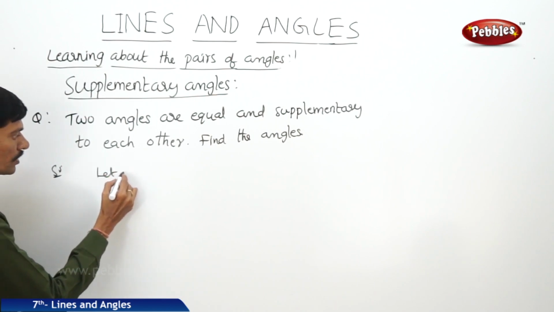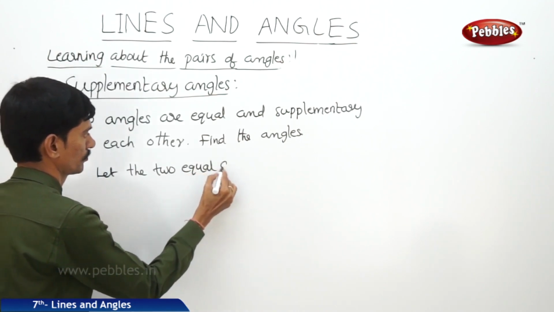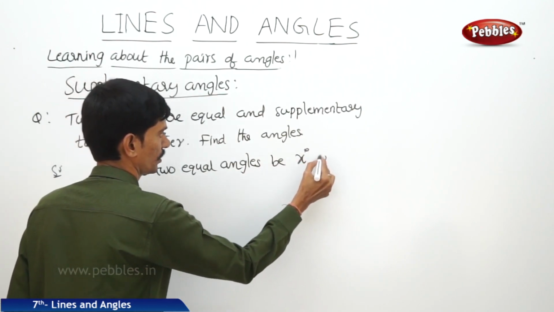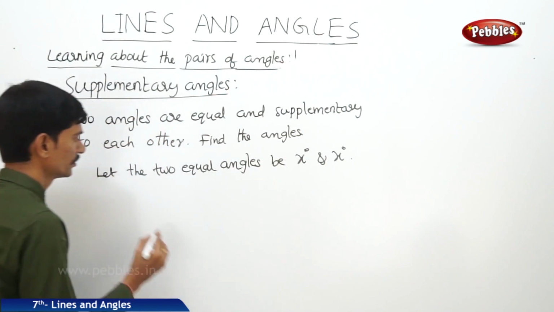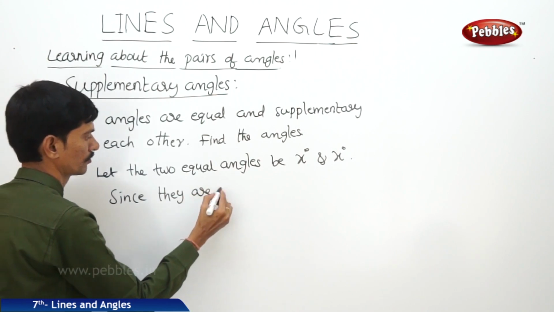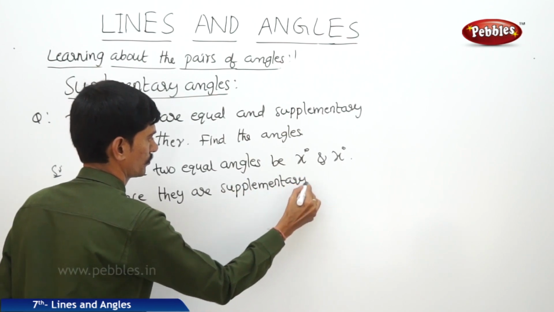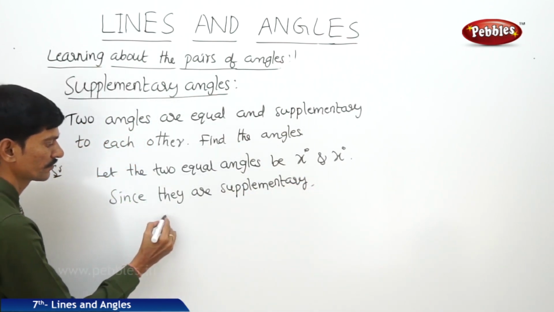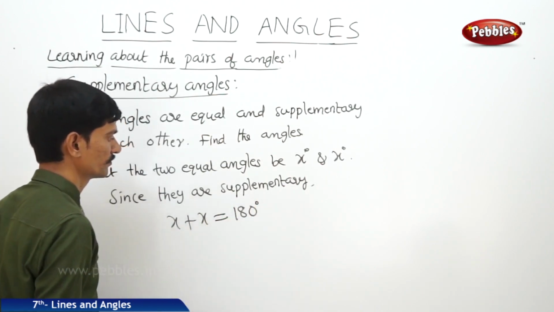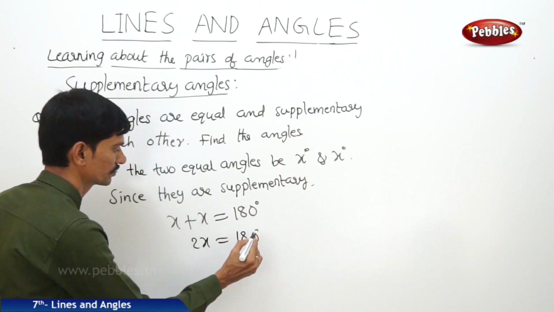So let the two equal angles be x degrees and x degrees. Since they are supplementary, their sum must be 180 degrees. So x plus x equals 180 degrees. Here x plus x means 2x equals 180 degrees.